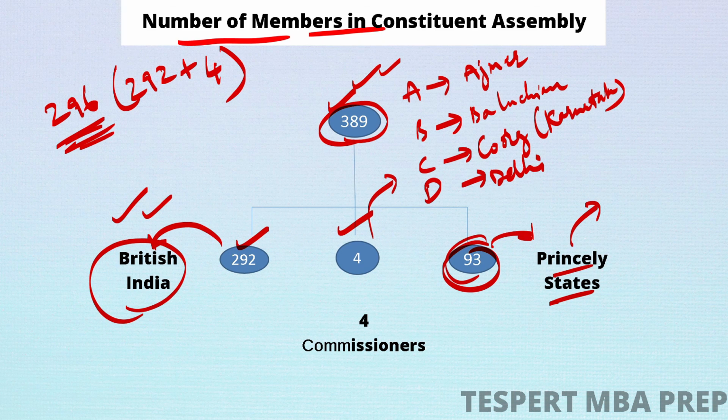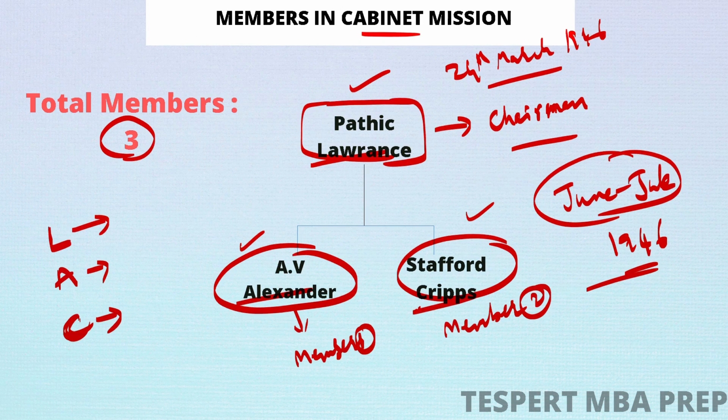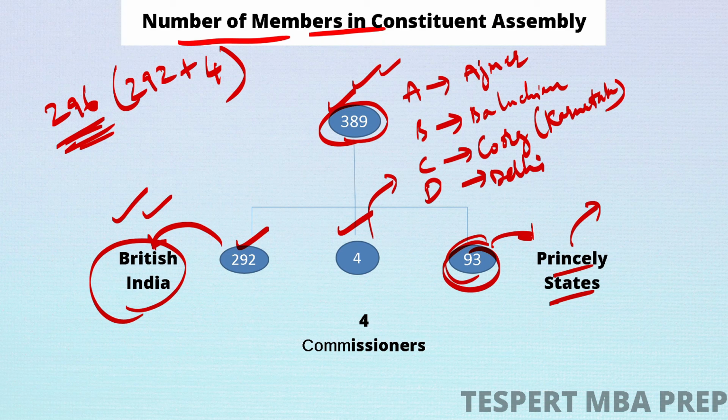See, when the Cabinet Mission offered these princely states that they would be framing a constitution for India, and that they would be a part of it, the princely states rejected this offer. They said, we have our own form of government, which is monarchy, so we have nothing to do with the Constituent Assembly, therefore we will not participate.